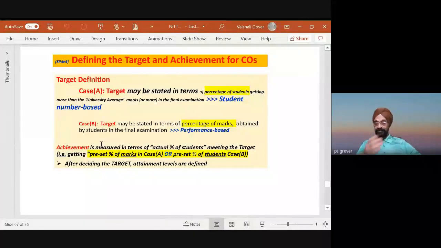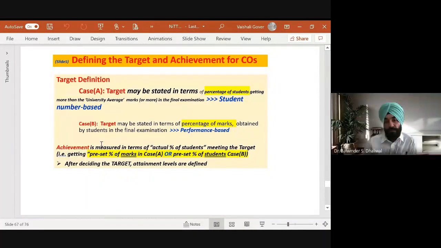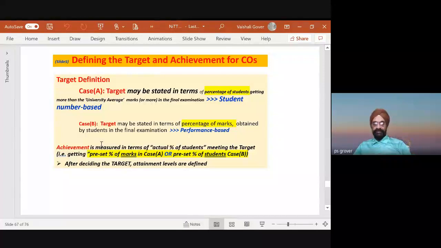Now please, this is your own choice. आप कहते हैं मैं 70% लिखना चाहता हूँ. देखो ना NBA 3 साल का डेटा मांगती है, या आप 75% रखना चाहते हैं. लोग 60% भी रखते हैं, लेकिन उसमें जो experts हैं, when we go there, we say no, it's no good. If for an engineering course you are having 60%, जबकि 60% उनका pass percentage होता है, this means the implementation of the principles of outcome-based education is not being taken care of properly.